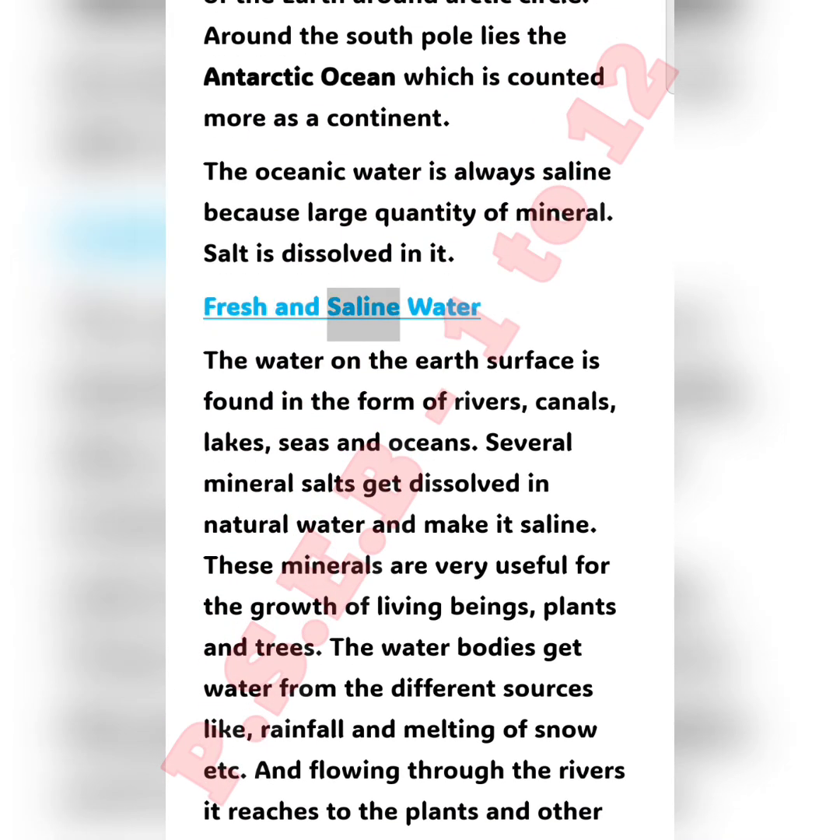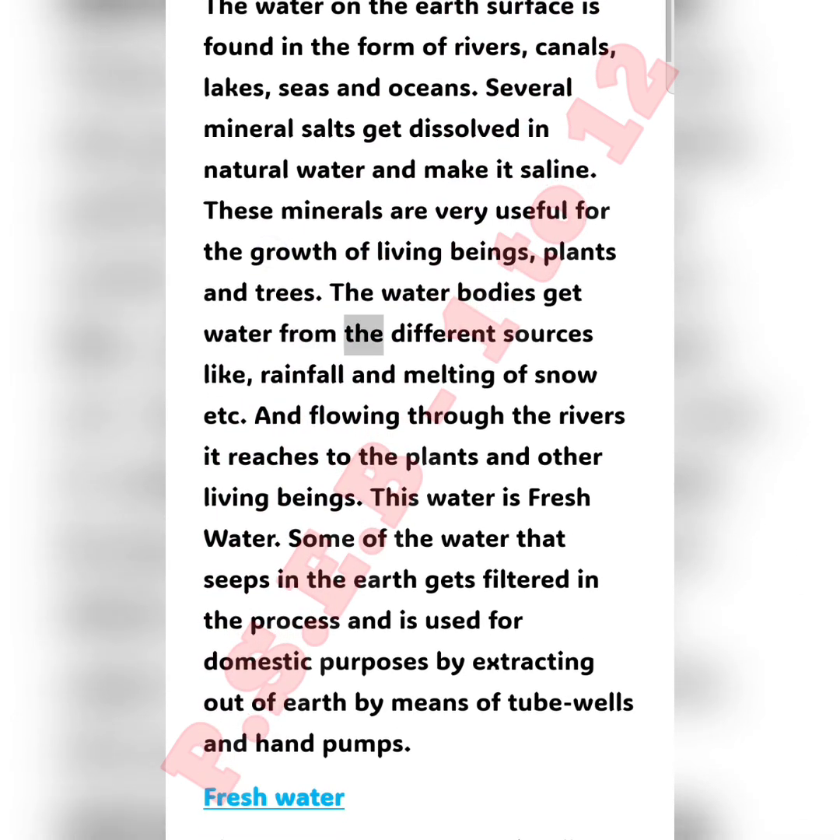Fresh and saline water. The water on the Earth's surface is found in the form of rivers, canals, lakes, seas, and oceans. Several mineral salts get dissolved in natural water and make it saline. These minerals are very useful for the growth of living beings, plants, and trees. The water bodies get water from different sources like rainfall and melting of snow, and flowing through the rivers it reaches the plants and other living beings.